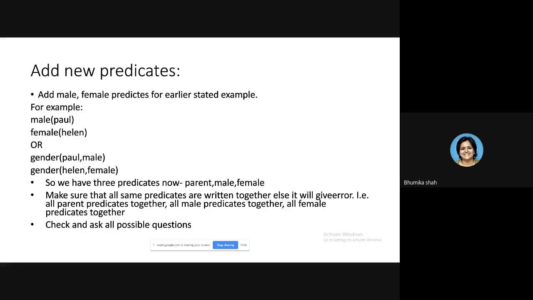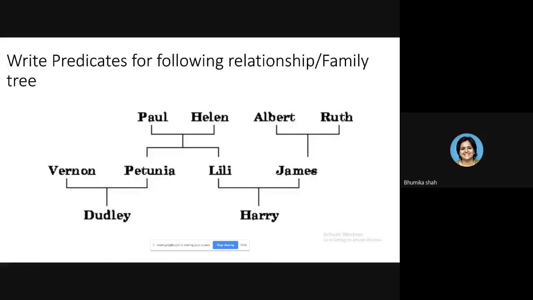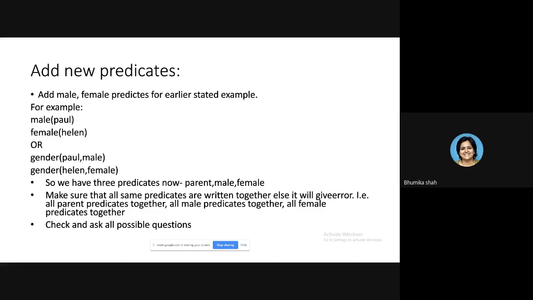Apart from parent, you have to write down the gender information. You can assume from the name, like Paul is male, so male in bracket Paul, female in bracket Helen, but all male predicates should be written together, all female predicates should be written together. So male Paul, male Albert, male Vernon, male James, male Dudley, male Harry. Then female Helen, female Ruth, female Petunia, female Lily. That way. Is it okay? So that is what you have to do in the second program.